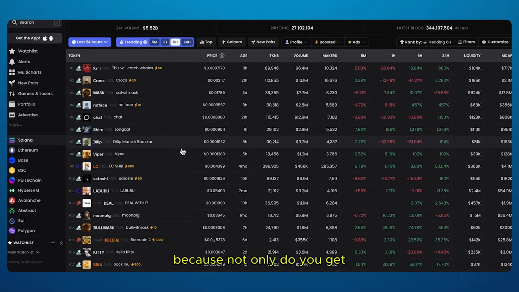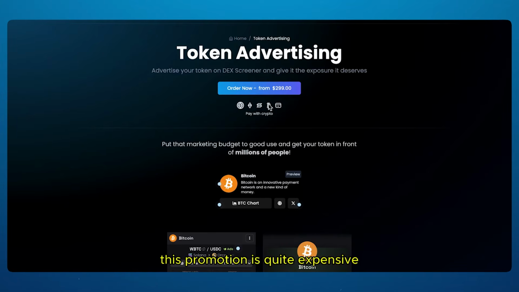This is great because not only do you get millions of people seeing your coin, but you also get credibility, because when people see a coin on Dex Screener, they automatically trust it way more. Now, unfortunately, there's a problem with this. This promotion is quite expensive. So if you're just starting out, this might not be the best option.